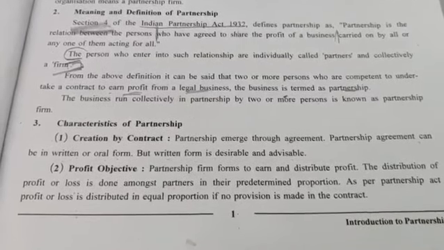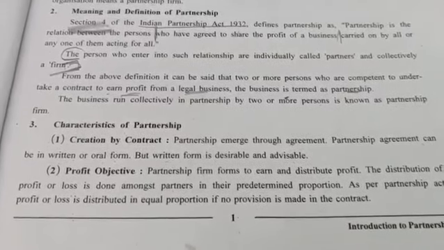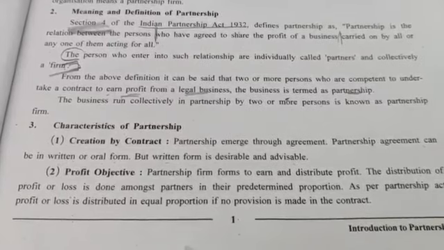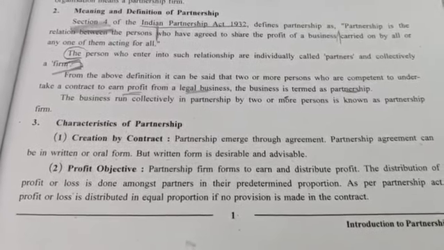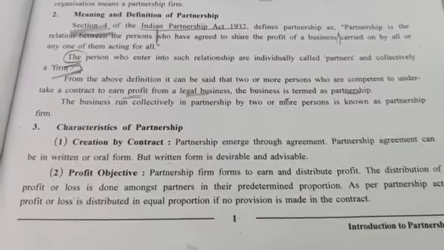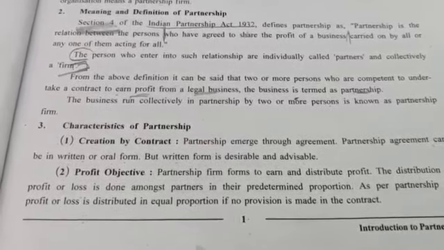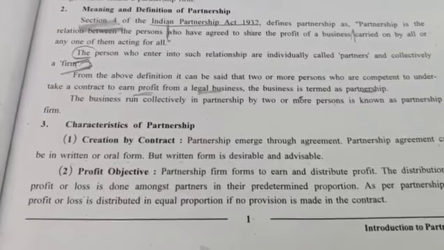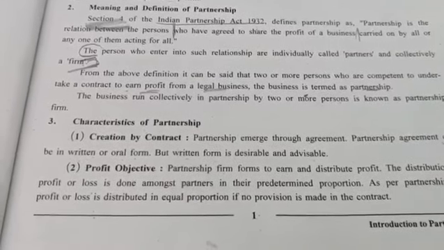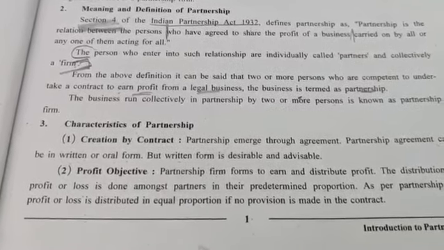The distribution of profit or loss is done among the partners in their predetermined proportion. Predetermined means it is decided prior, that is, when they come into agreement for the partnership. For the partnership firm, at that time only they will decide that they will distribute the profit in such and such a ratio, that is the predetermined proportion.